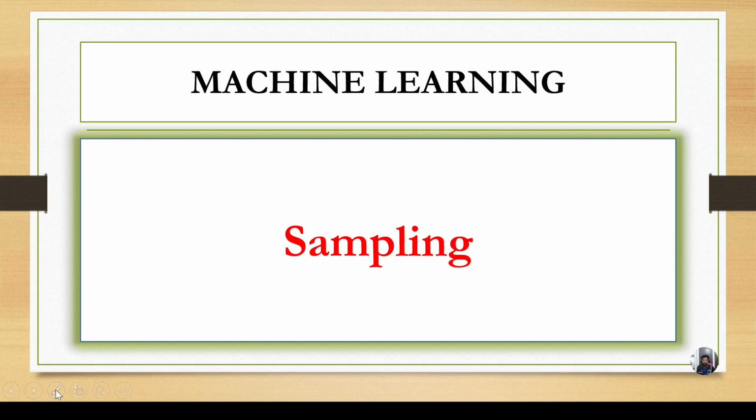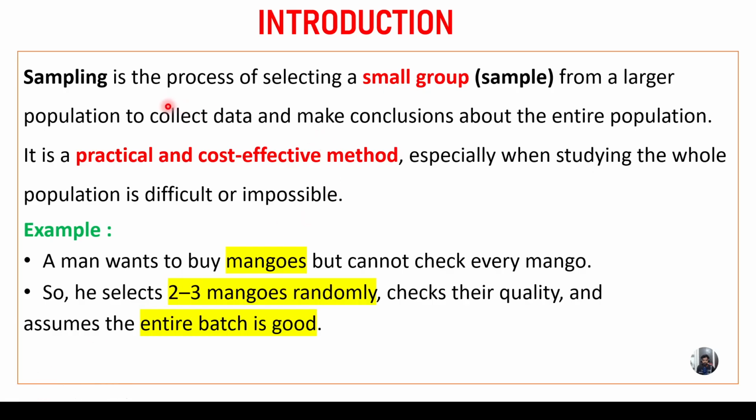In this video, I will explain about sampling. Okay, so this concept belongs to the machine learning subject. Now let us see about sampling. So we'll see the definition. Sampling is the process of selecting a small group, okay, a sample from a larger population to collect data and make conclusions about the entire population.